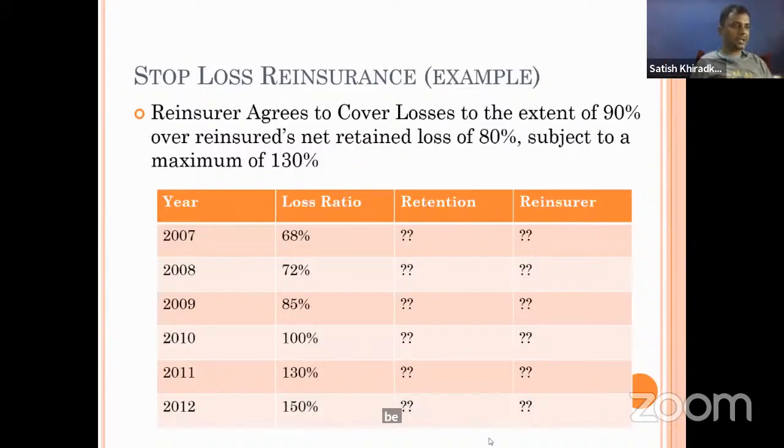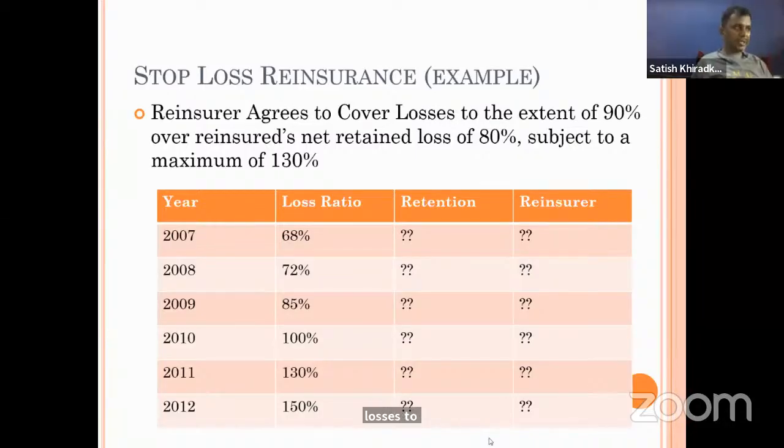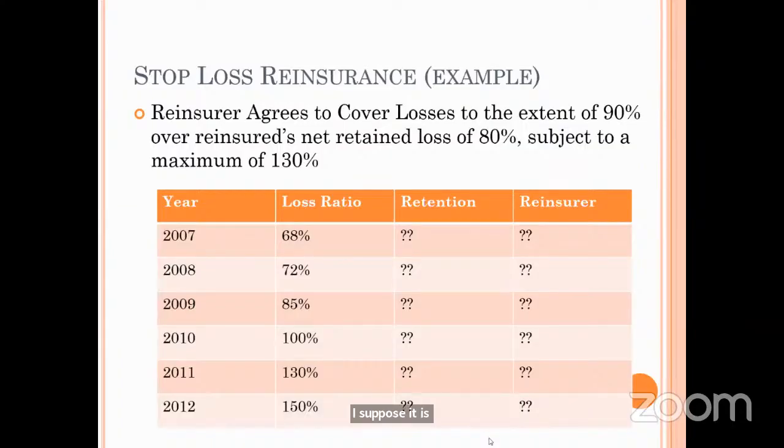I suppose it is clear now. Yes, it is clear, sir. Thank you. Okay. For numericals, is any explanation required, or are numericals also clear? Clear, sir. Please just explain once again, sir, how it will be written.